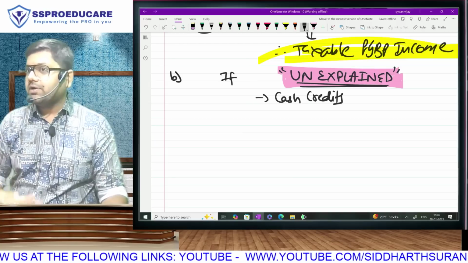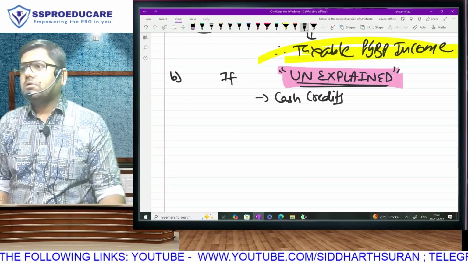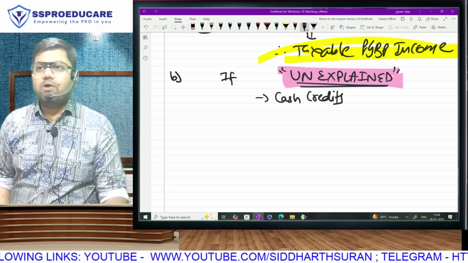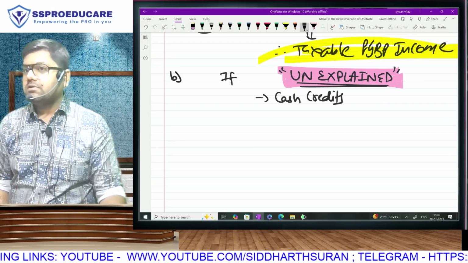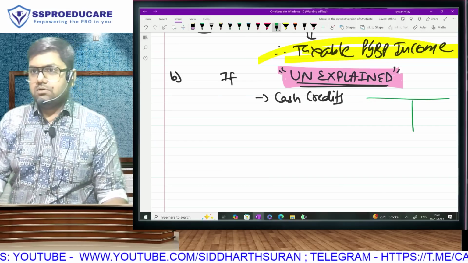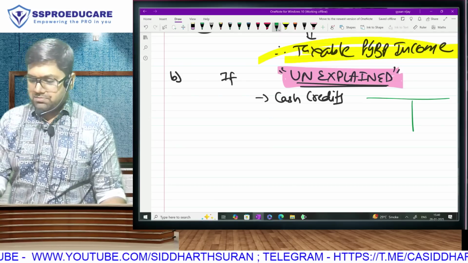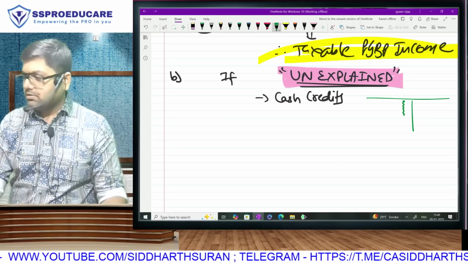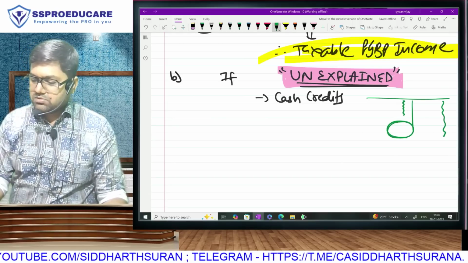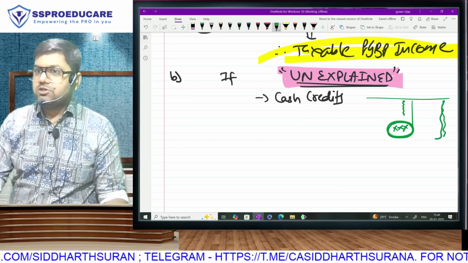Okay. Simple accounting language. Credit balance in cash account. In accounting we may also call it negative cash. One minute. Cash account is a real account. Debit what comes in, credit what goes out. Whatever has come in, you write here. Whatever goes out, you write here. Credit balance means your outflow is more than inflow.